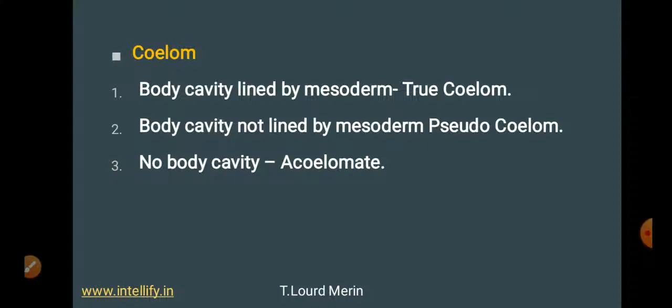Okay, so true coelom होता है जिसमें जो body cavity है उसका एक अलग सा पाइप जैसा होता है, that is lined, that is nothing but the mesoderm. Then in case of pseudocoelom, there is no lining at all. There are certain organisms which do not have body cavity. So keep all these terminologies in mind, because at the end I'm going to talk about the classification chart where I'll be using these terminologies.